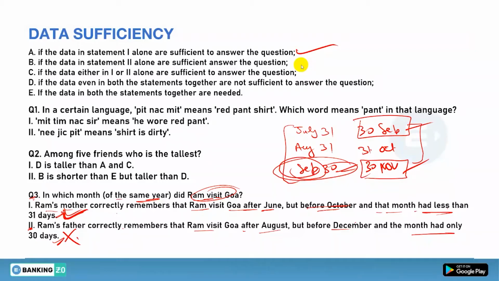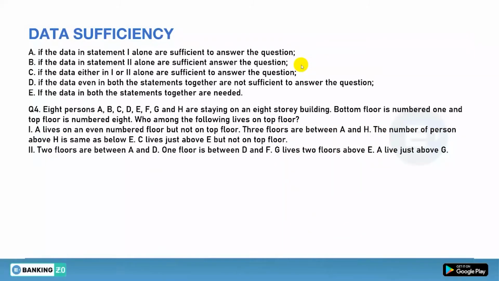So now we'll be moving to the fourth question first of all, and then we will move to the fifth question. The fourth question is: 8 persons A, B, C, D, E, F, G and H are staying in an 8-story building. The bottom floor is number 1 and the top floor is number 8. Who among the following lives on the top floor? So basically this is a floor based puzzle. 8, 7, 6, 5, 4, 3, 2 and 1. These are the floors.